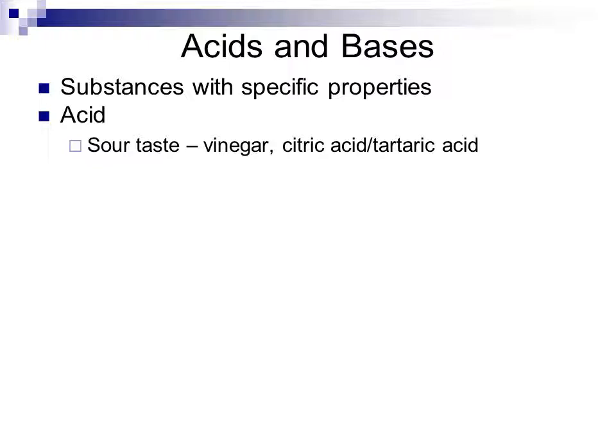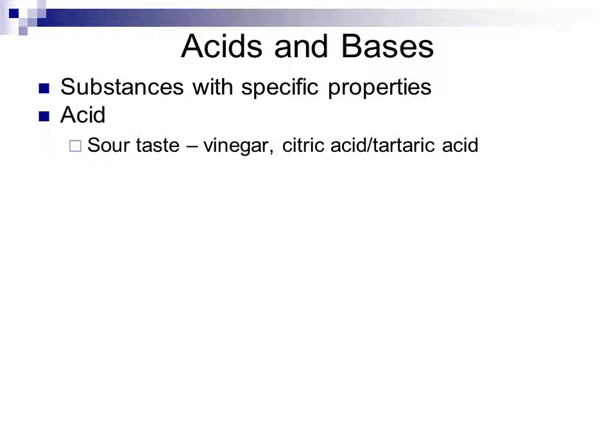Tartaric acid and citric acid are both found in some foods, for instance, sour gummy worms, which you can buy at the grocery store, have a white powder that coats the gummy, and that white powder is a mixture of citric acid and tartaric acid. And it's relatively acidic, which gives it the flavor that it has.